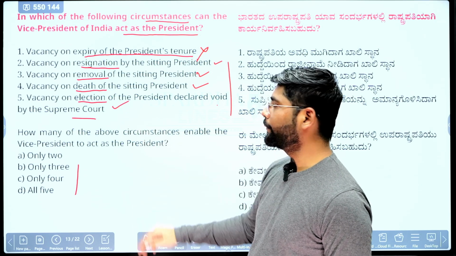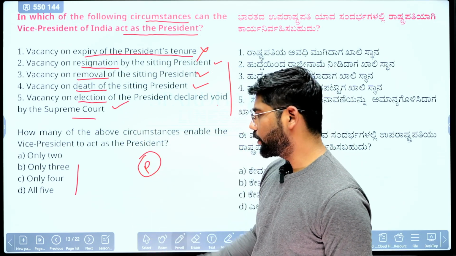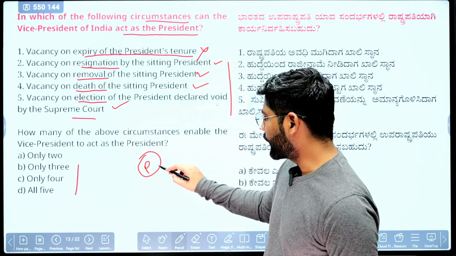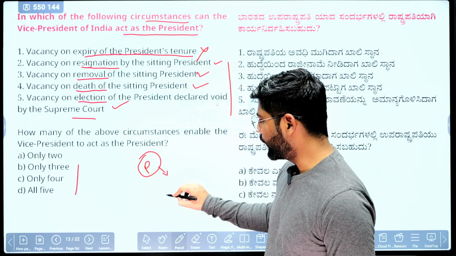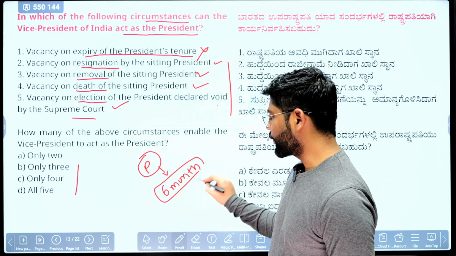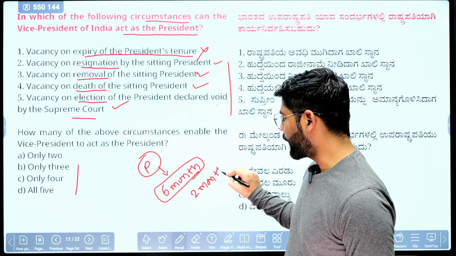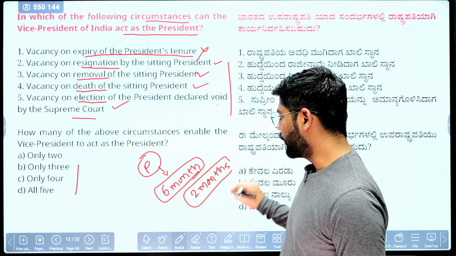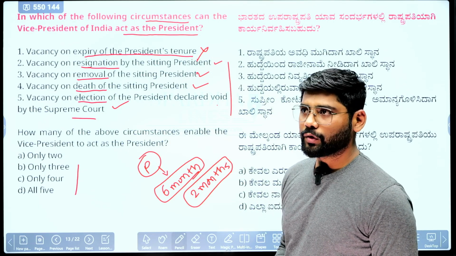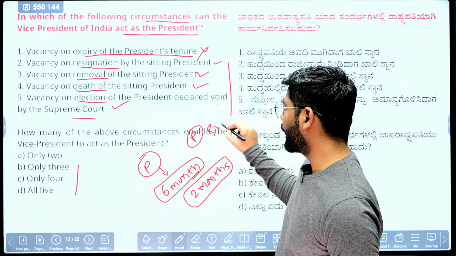Yes, at that time also, because there is a condition: if the office of president becomes vacant, the vacancy should be filled within 6 months. To complete the election procedure, a minimum of 2 months is required. There is the Presidential and Vice Presidential Elections Act.